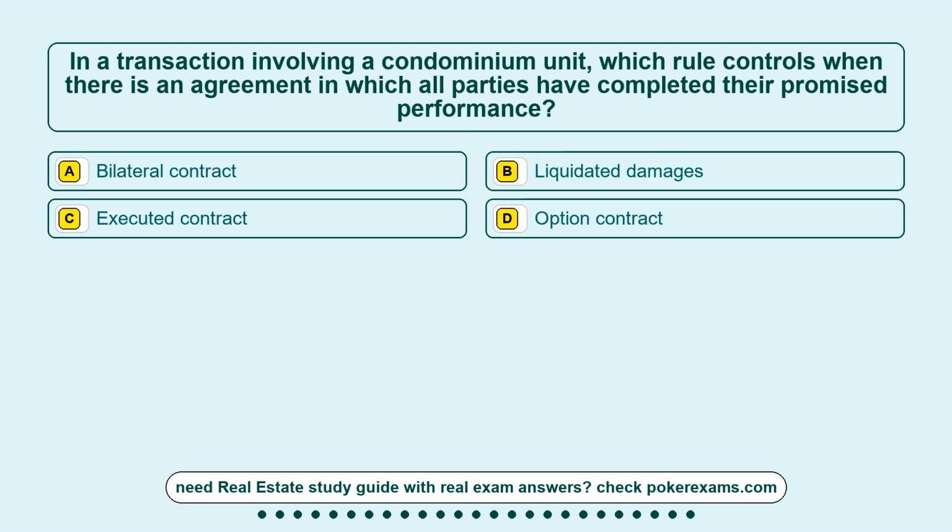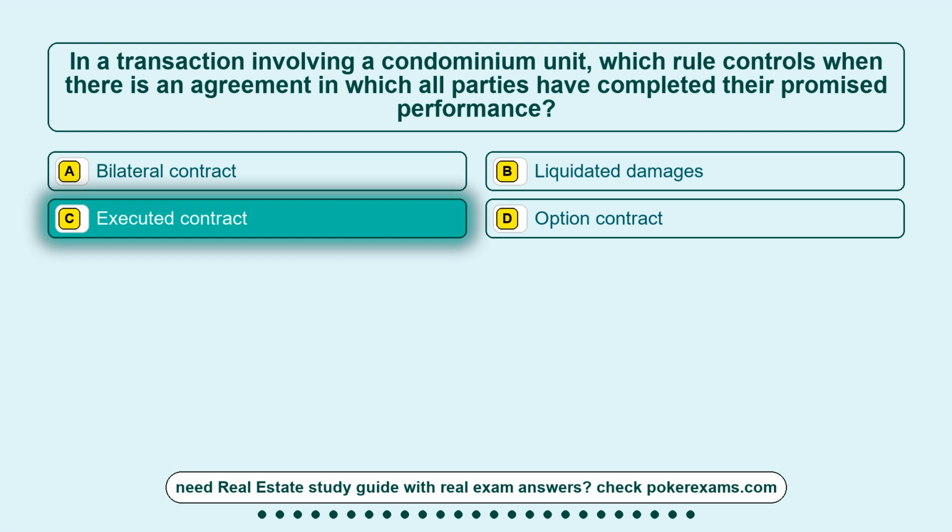Question 25. In a transaction involving a condominium unit, which rule controls when there is an agreement in which all parties have completed their promised performance? Option A, bilateral contract. Option B, liquidated damages. Option C, executed contract. Option D, option contract. The correct answer is option C, executed contract.